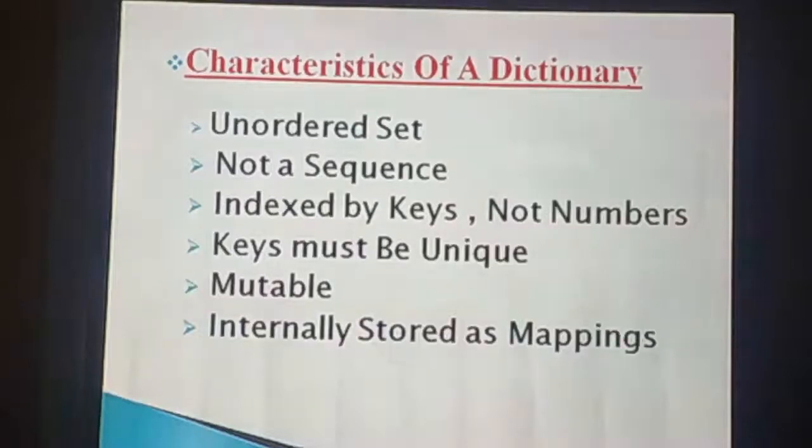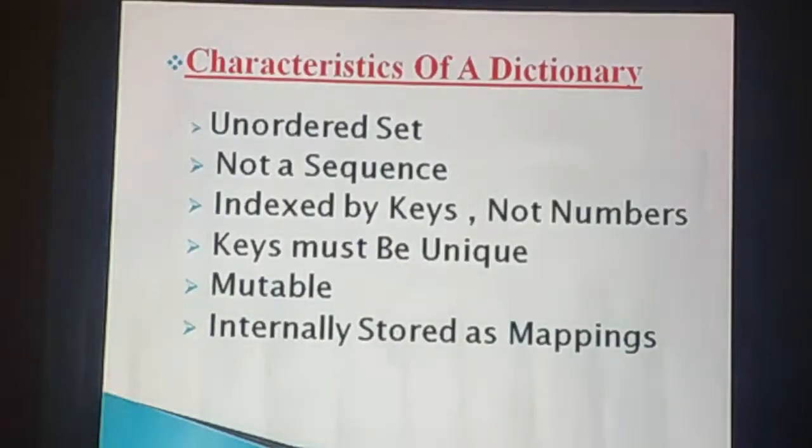The next one is not a sequence. Like a string, list, tuples, we can access these elements with the help of the index. So here the sequences are indexed by a range of ordinal numbers. You know what is meant by ordinal numbers? That means a number defining the position. But a dictionary is not a sequence. We can access the elements with the help of the key. Next one is indexed by keys, not numbers. Here the dictionary is indexed by keys, not numbers.